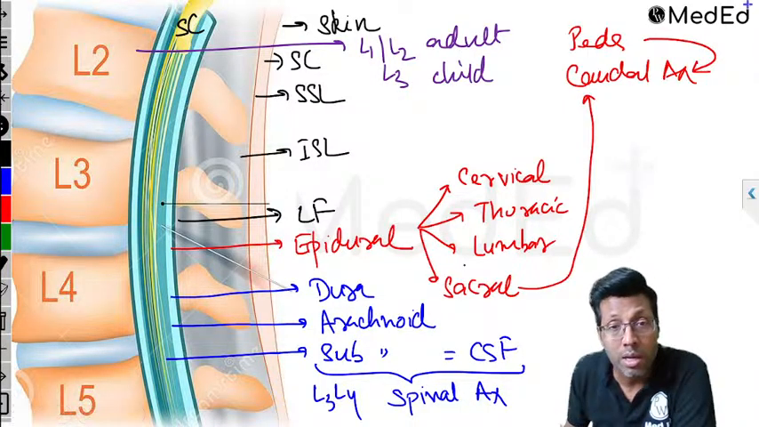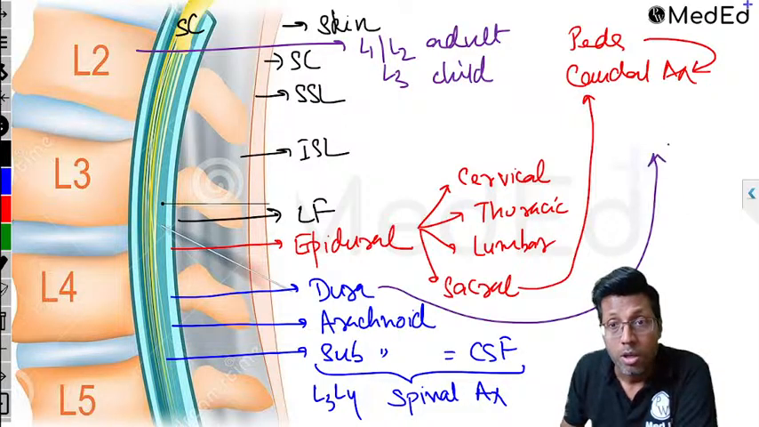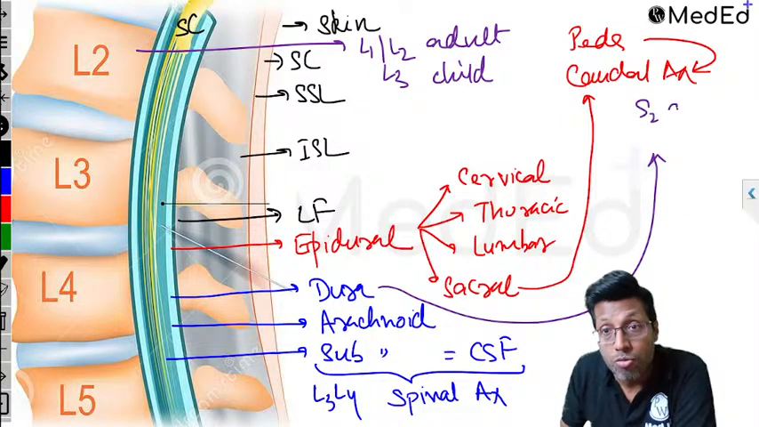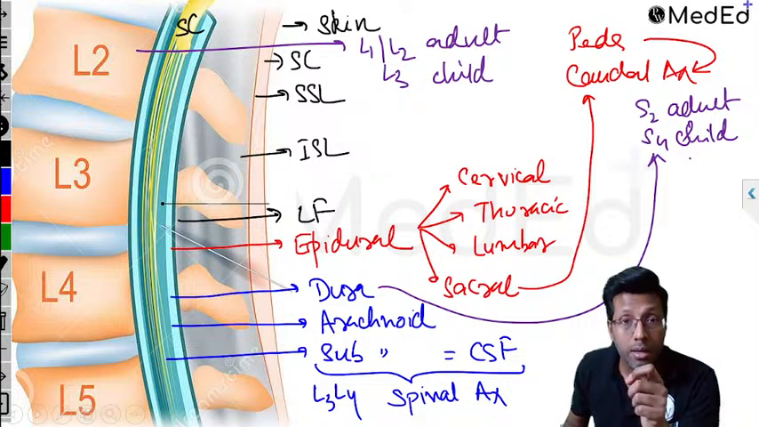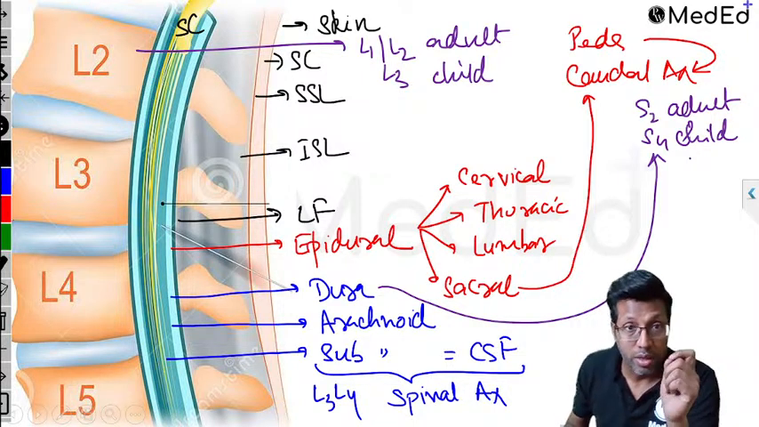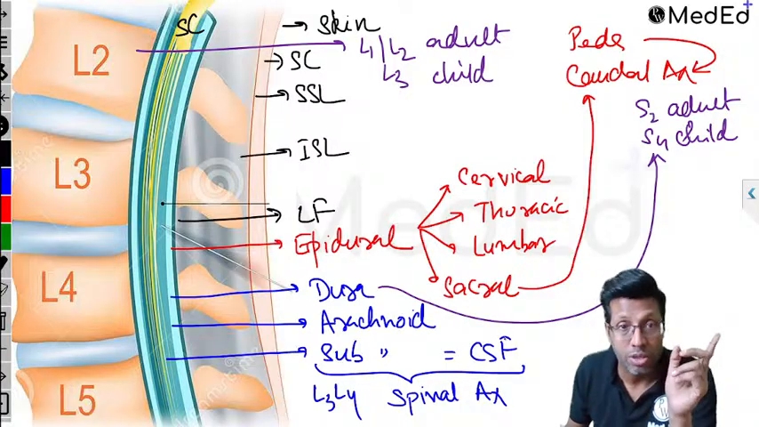So the next question: where does the dura end? Again, that's a question. Dura ends at S2 in adults and S4 in a child. All these are MCQ questions. So L1, L2 in adults and L3 in a child is where the spinal cord ends, and dura ends at S2 in adults and S4 in a child.